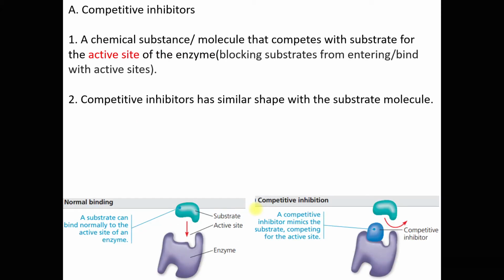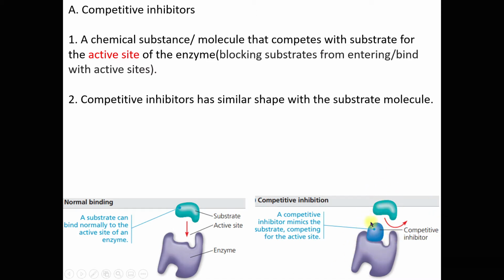Now let's discuss the first one, the competitive inhibitors. Competitive inhibitors are chemical substances or molecules that compete with the substrate for the active site of the enzyme, as you can see in this diagram. The enzyme has higher affinity for the competitive inhibitor molecule than the substrate molecule. So obviously the competitive inhibitor will gain access to and bind to the active site of the enzyme, because the enzyme has higher affinity for the competitive inhibitor rather than the substrate.